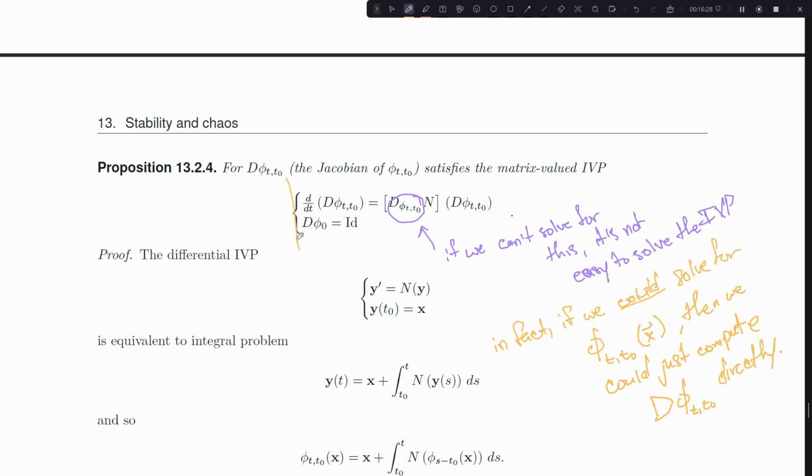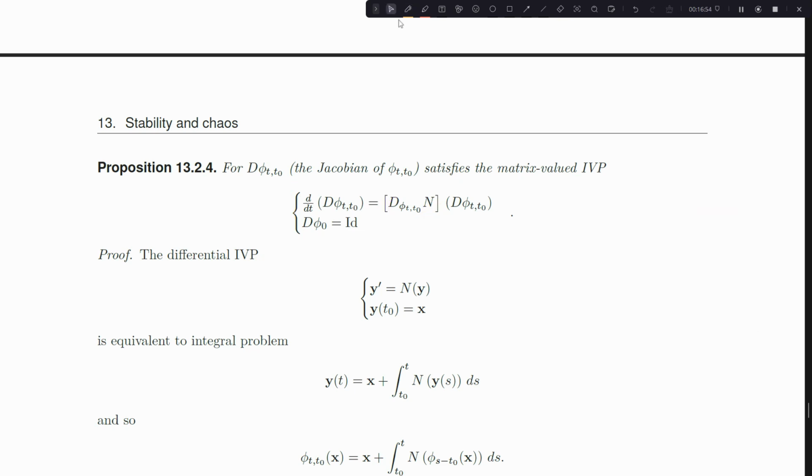Okay, so why is this equation even useful? Well, sometimes you might have some bounds you can place on that matrix, and if you have some bounds you can place on that matrix, then you can solve this equation at least in some bounded sense. And so you can talk about qualitative properties of the Jacobian of the flow without necessarily having to solve for the true flow. And so that's why this equation is actually useful.